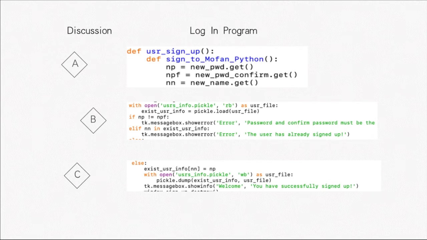In order to store the user's information in our magnetic disk, we create this function as user signing up. After reading the user's information by get functions on the interface, we'll create a file by importing the pickle module, and read the file and store the user's information by loading the file and dumping the file.